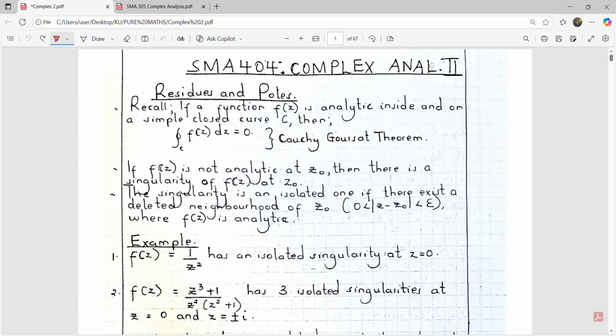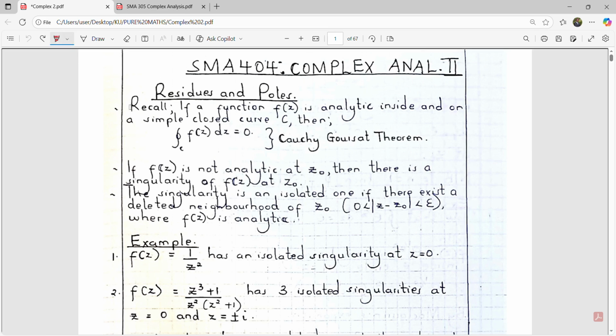So recall, we'll go straight, recall that if a function f of z is analytic inside and on a simple closed curve C, then the closed integral along that path C of f of z with respect to z will be equal to 0. So in complex analysis 1, we refer to that as the Cauchy-Goursat theorem.